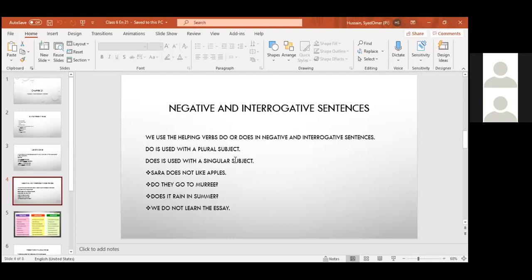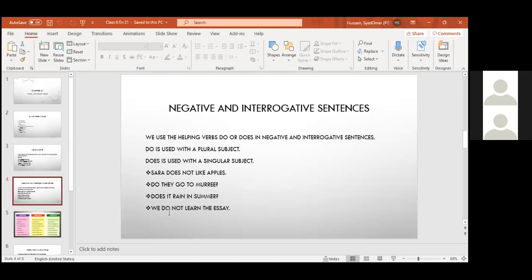Do is used with a plural subject, write it down. Does is used with a singular subject. We put do with a plural subject and we put does with a singular subject. Sarah is singular, so we will put does with Sarah. They is plural, so we put do with they. It is singular, so we put does with it. We is plural, so we put do with we.